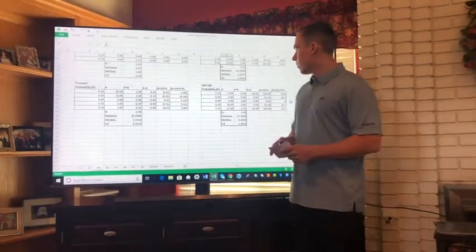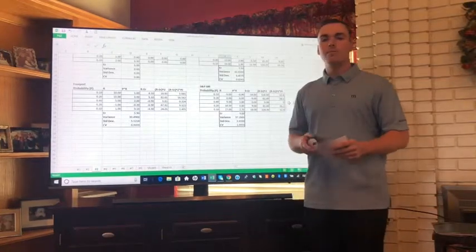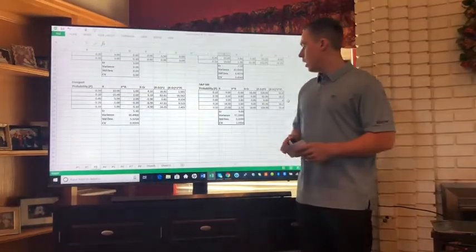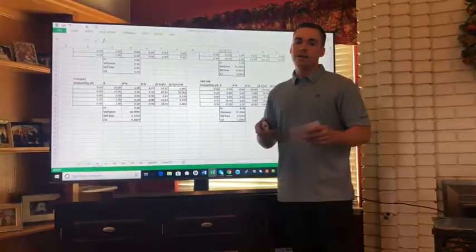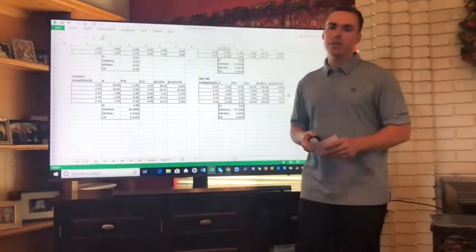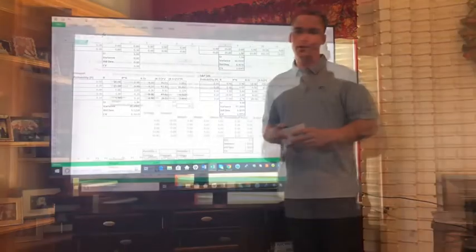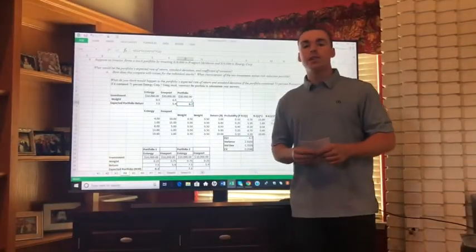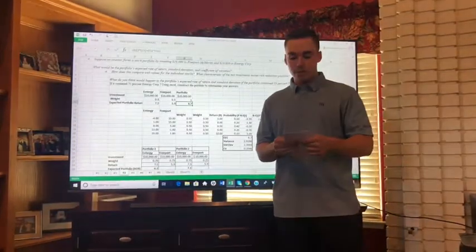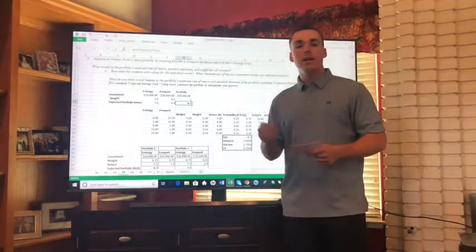And for the S&P 500, a standard deviation of 9.8 and a coefficient of variation of 1.0. It is better to have a lower standard deviation and a lower coefficient of variation because that indicates less risk.